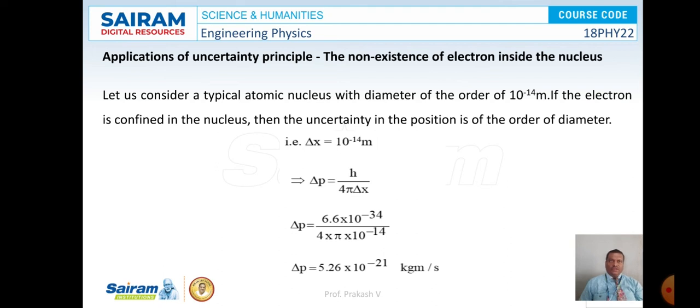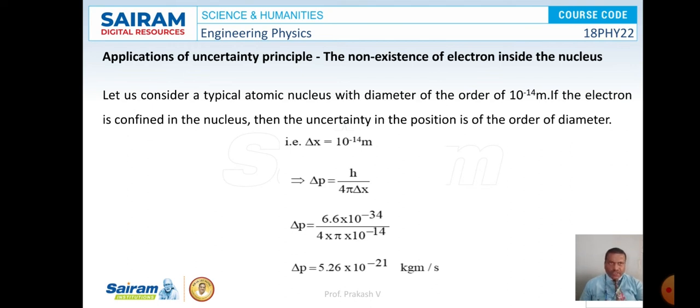And when we look at the application of Heisenberg uncertainty principle, we can prove that electrons do not exist inside the nucleus. If an electron is confined to the nucleus, which has a radius of the order of 10 to the power of minus 14 meter, the maximum uncertainty in position will be of the order of delta x is equal to 10 to the power of minus 14 meter. According to Heisenberg uncertainty principle, delta x max into delta p minimum is equal to h by 4 pi.